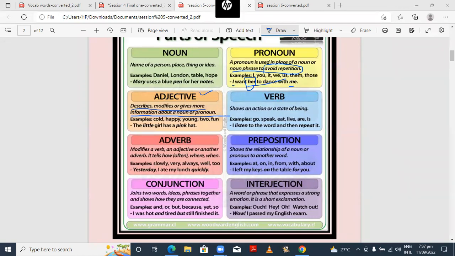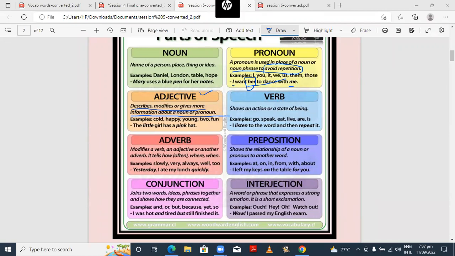Yes, Fatma, give me some examples of adjective. I wrote a sentence in the chat box. She's a vivacious woman. Here, vivacious is an adjective. Very good.